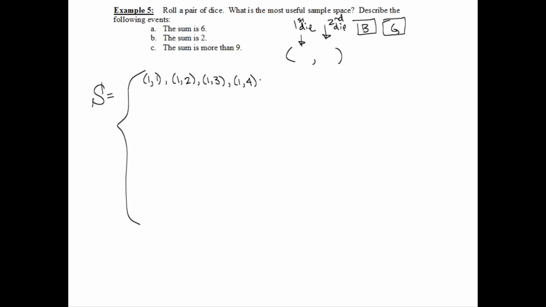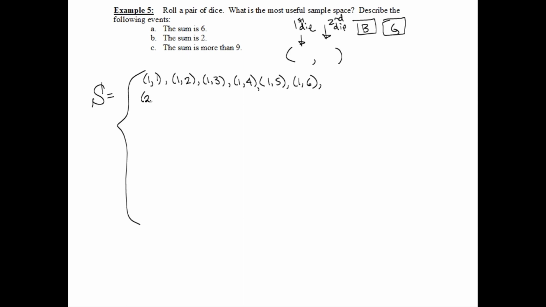Could get a 4. Could get a 5. Could get a 6. Okay, those are some possibilities, right? What else could happen? Well, these are all the things that can happen if our first or our blue die happens to be a 1.